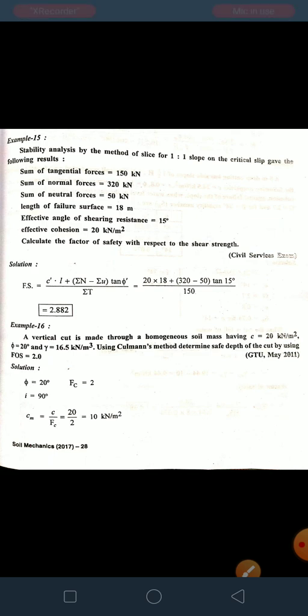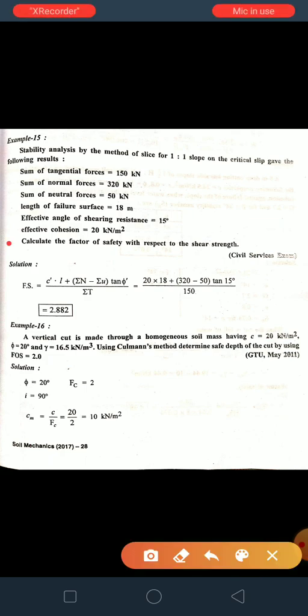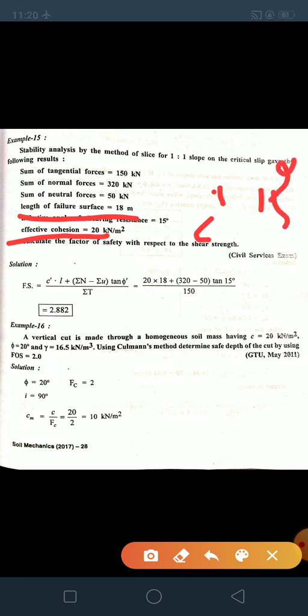Then in the given data, effective cohesion is 20, L is given, and the value of C we have is 20 kilonewton. It is effective cohesion C dash. Then effective angle of resistance 15 degree, phi dash is equal to 15 degree. Length of the failure surface is 18 meter.